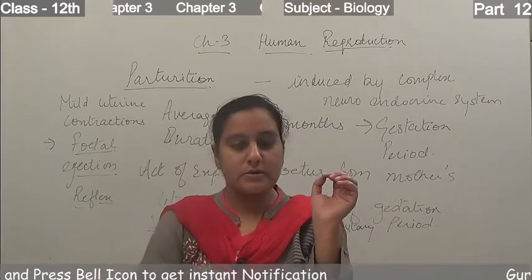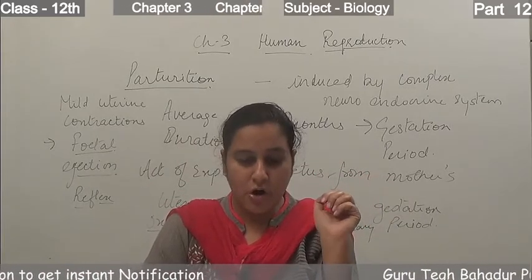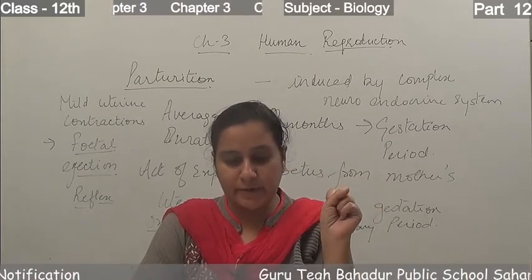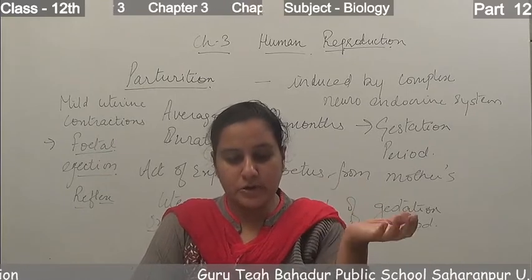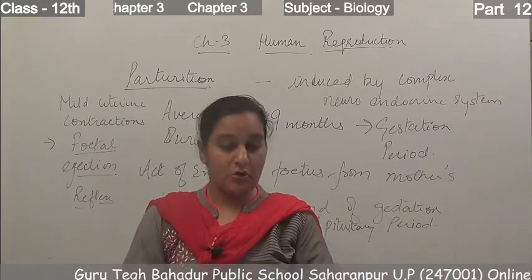And this hormone oxytocin induces strong uterine muscle contraction that leads to the expulsion of the baby from the uterus through the birth canal. So how does this process of parturition occur?